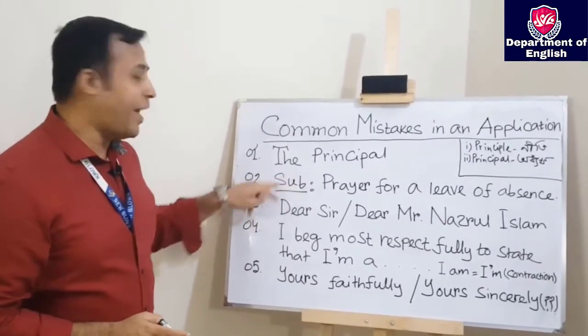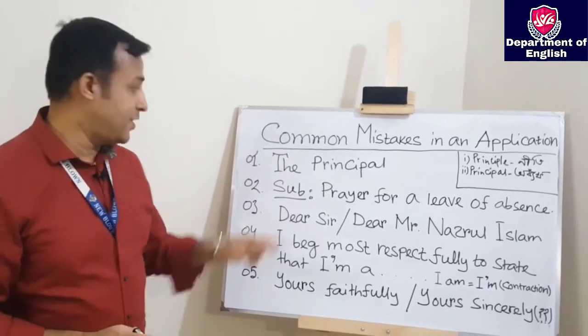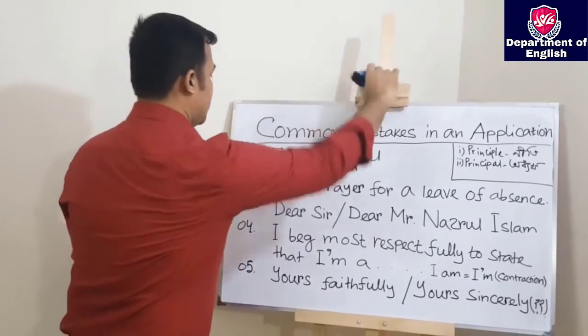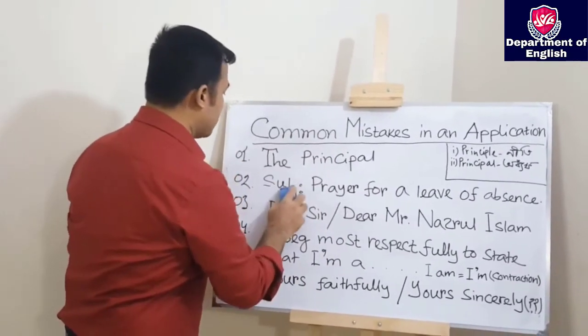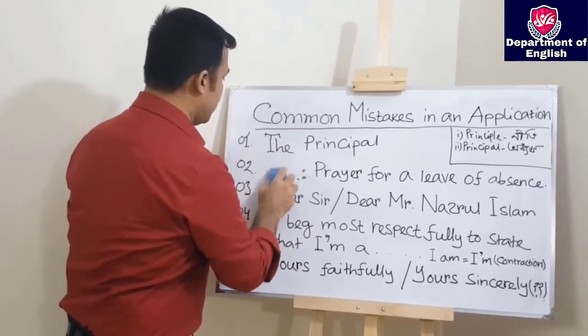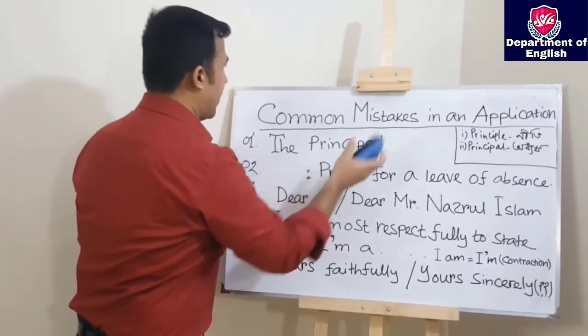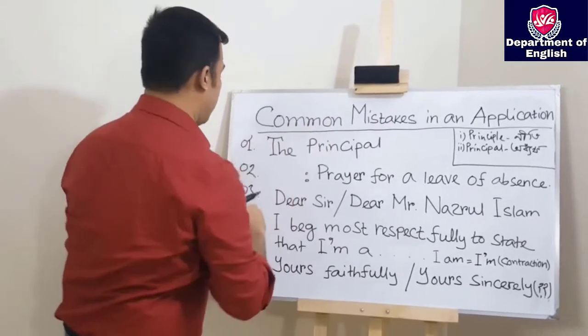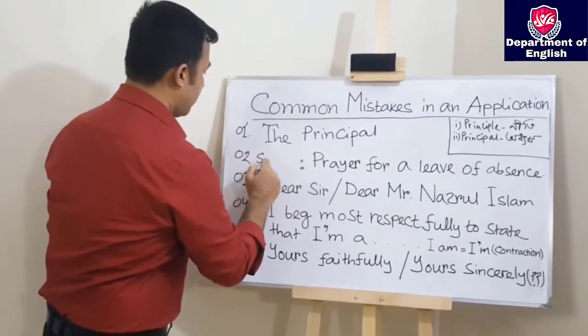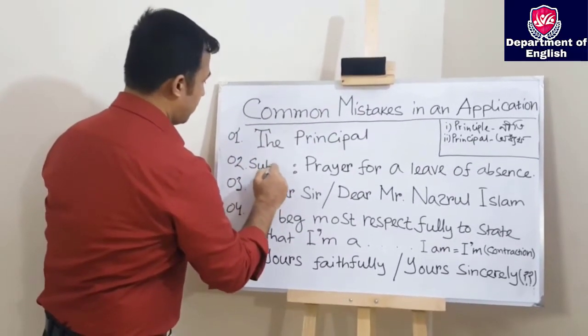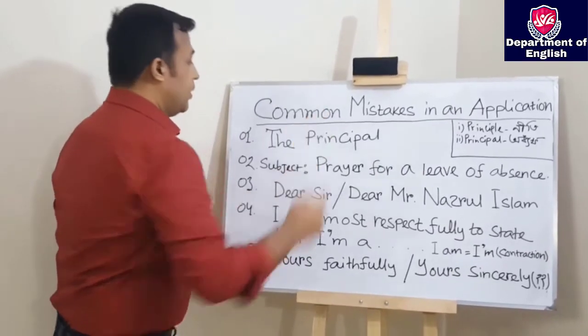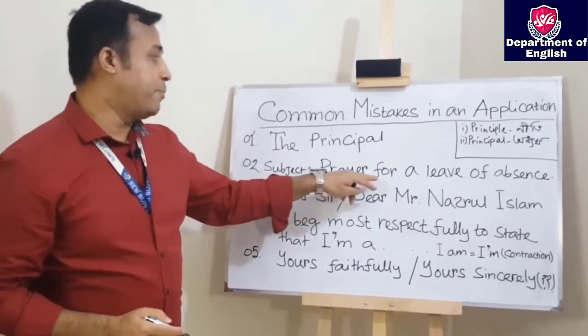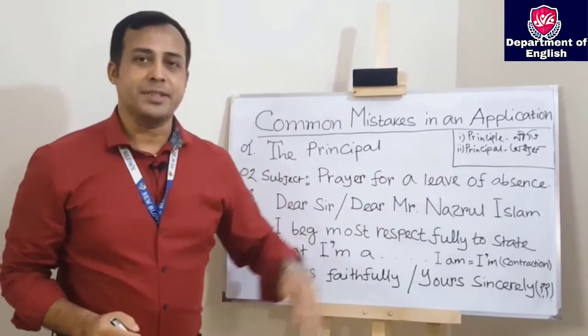So we are going to write the full form of this word subject. Remember, shortened forms are not allowed in the application. Okay, we're done.